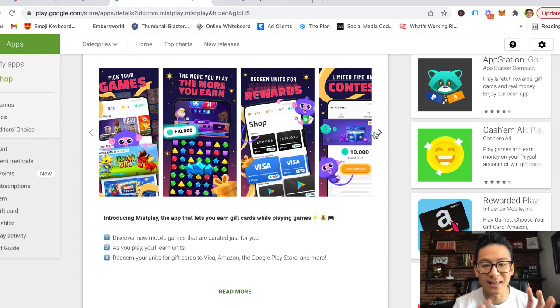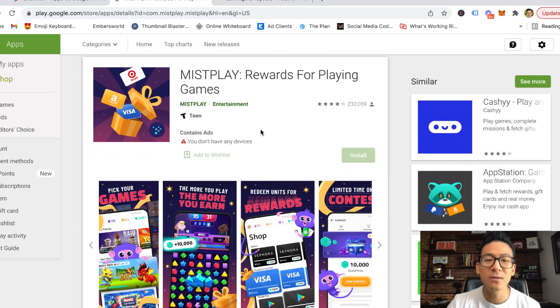But please understand that, again, with all these apps, you're still not going to get rich. But if you're playing video games for 2 hours a day, which, by the way, is a lot of time, okay? Because you have to invest 2 hours a day playing these video games, you can earn a little bit more money than you can on BigToken, all right? So if you want to check out Misplay, this is another really good app.